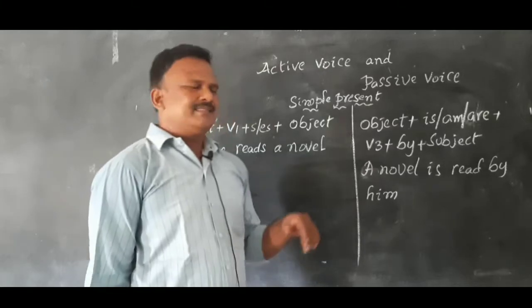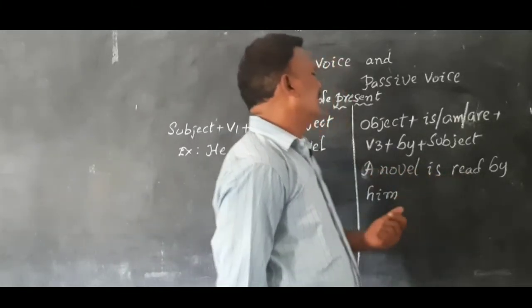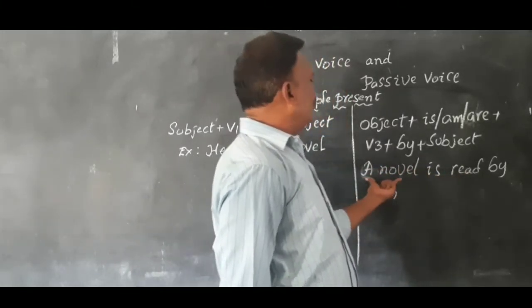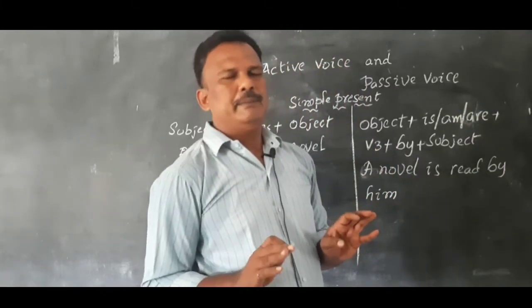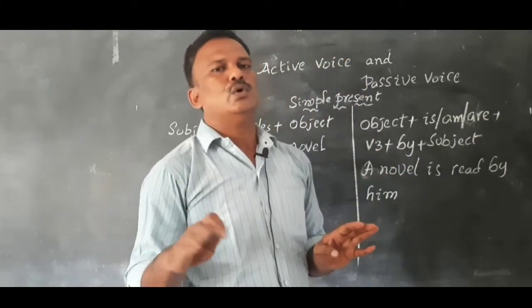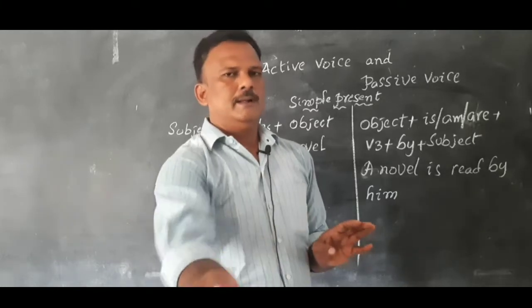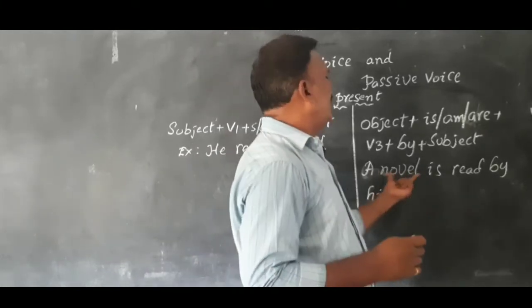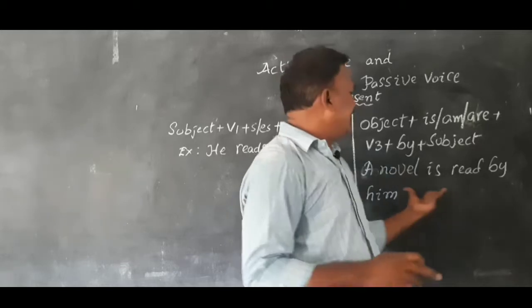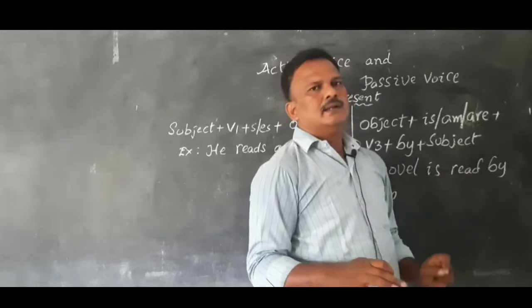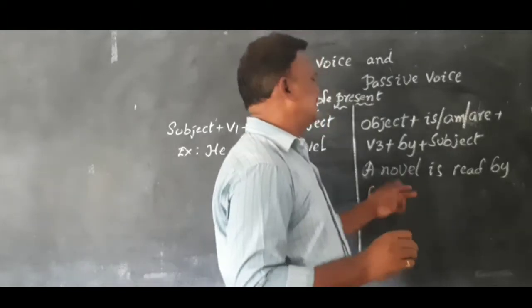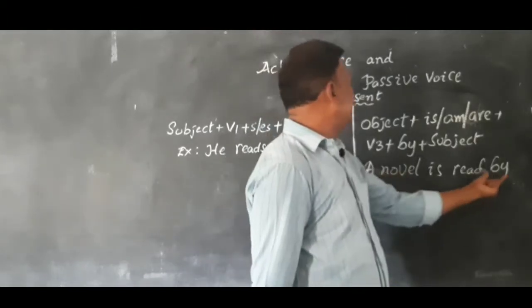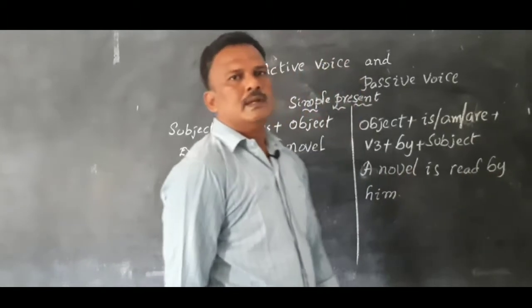A novel is read by him. If you write up to "a novel is read," it is also enough. Why? Because the third person singular, no need to mention. If you write up to "a novel is read," it is also okay. But if you want to mention, it is also okay: a novel is read by him.